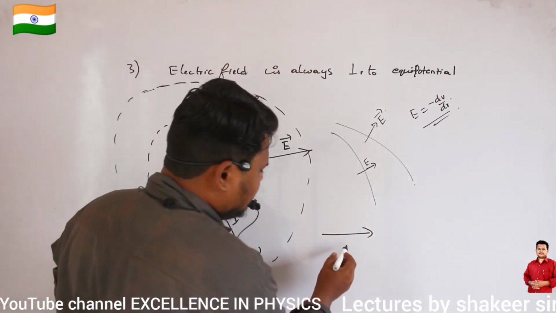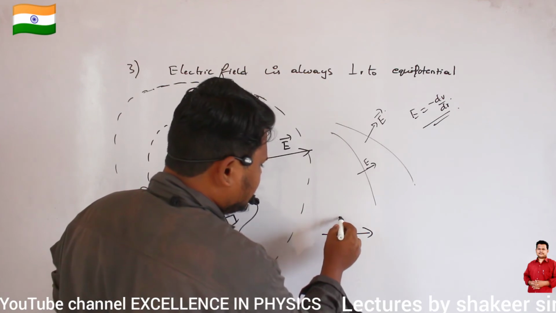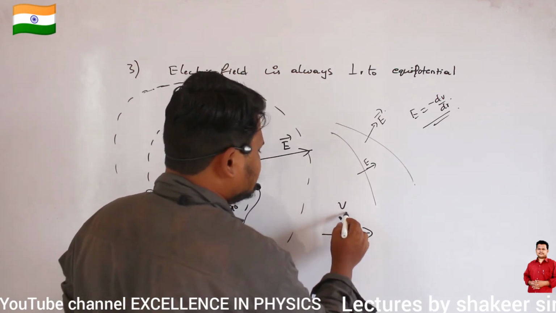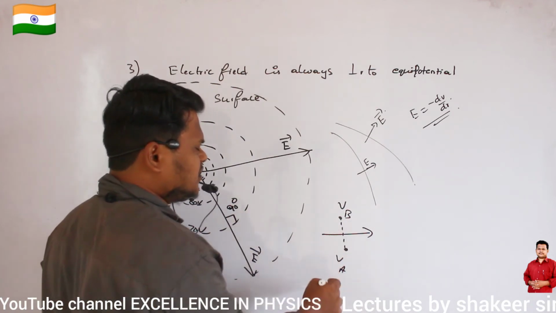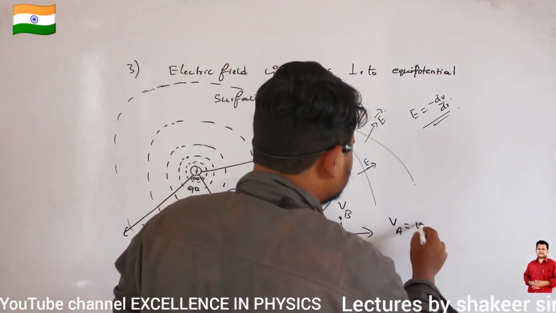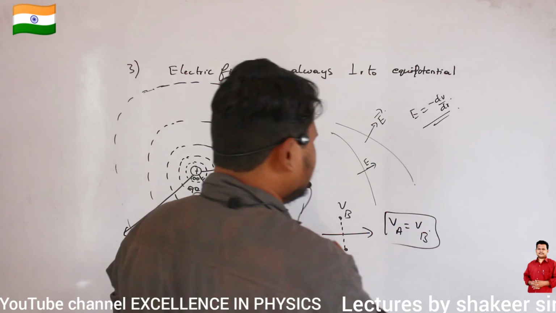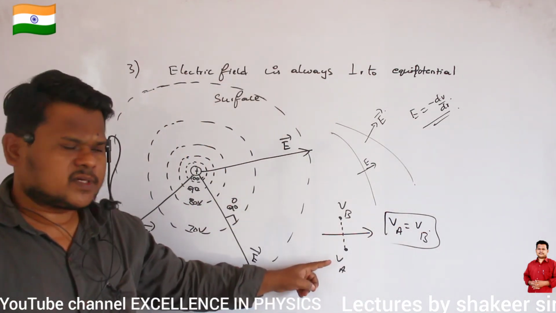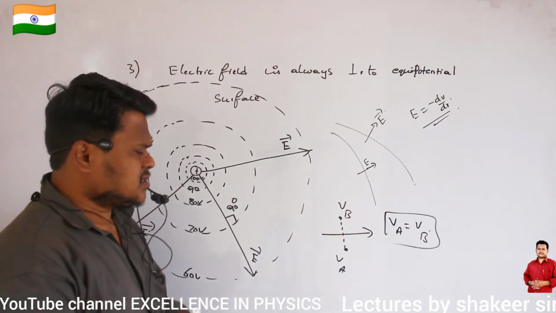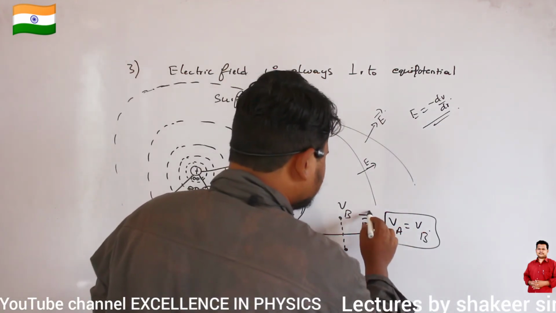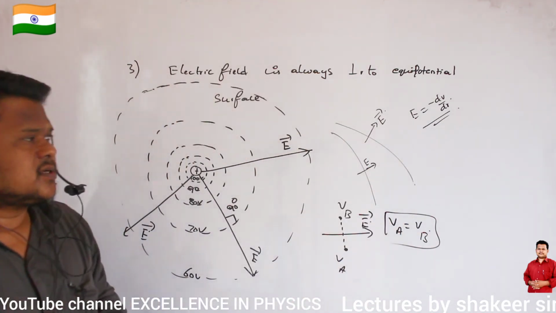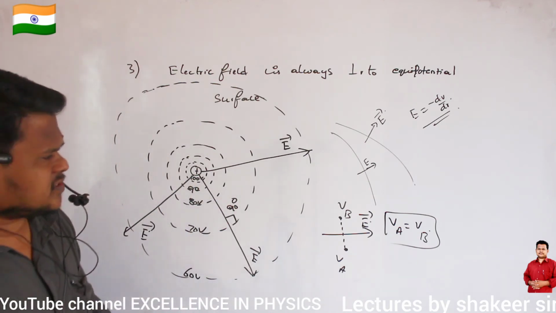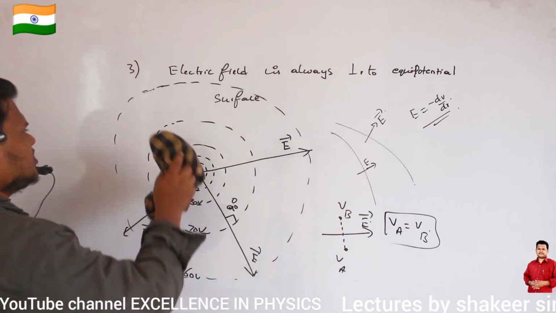So if I take one point here and one point here, which are perpendicular to each other, and here the potential is VA and here the potential is VB, then what is the relation between them? Definitely I can say potential at point A is equal to potential at point B. So again this forms an equipotential surface. And here electric field is always perpendicular to this equipotential surface. So that is our third property, which says that electric field is always perpendicular to equipotential surface.